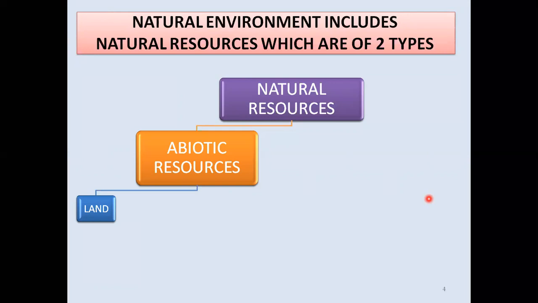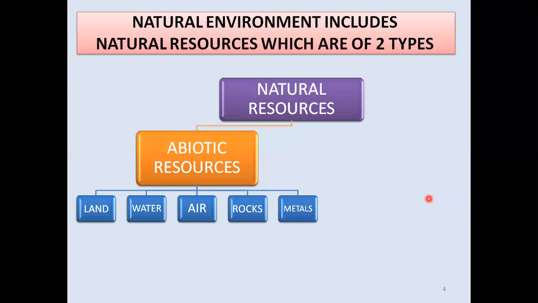This land has been given to us by the nature and it is not having life also. इसमें जान भी नहीं होता. Another, one more, guess the example. Water, that is also given by the nature and it is also not having life in it. And more, guess it. Air, that is also given by the nature, natural resource, and it is not having life.